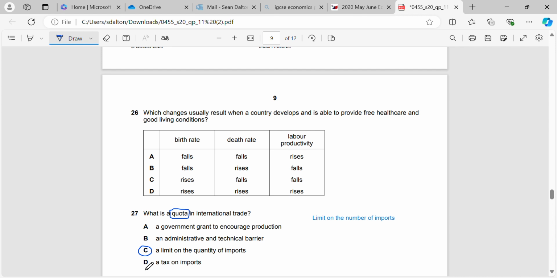A tax on imports, that's what we call a tariff, not a quota, but another form of protectionism. An administrative or technical barrier, that's what we might call red tape. And a government grant to encourage production, that would be a form of a subsidy, okay, which would be given to exporters. But it's not going to be a quota. A quota only affects imports.